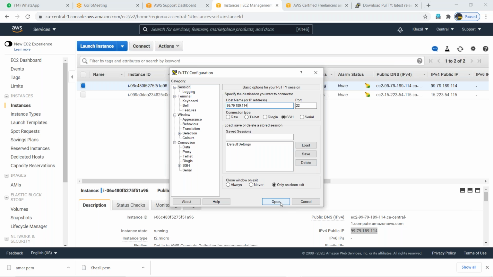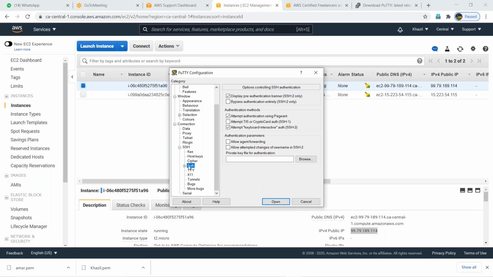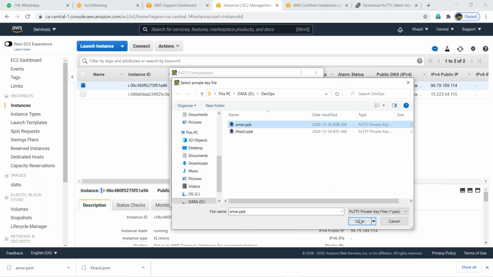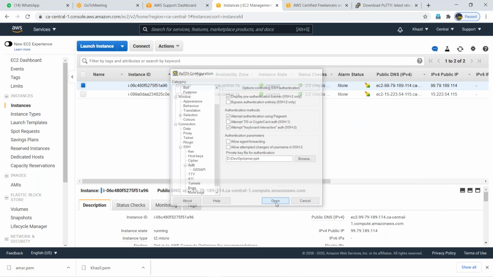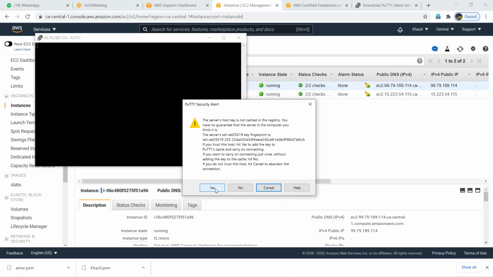Okay, so open, right? Key, you're missing key. Go to authentication. Browse. Amar PPK. Okay. Open. Yes.